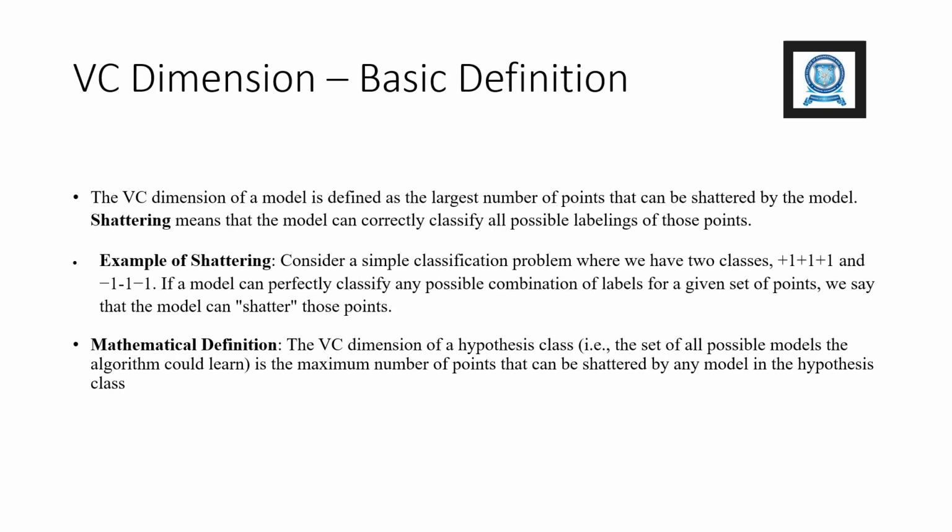The basic definition of VC dimension. The VC dimension of a model is defined as the largest number of points that can be shattered by the model. Shattering means the model can correctly classify all possible labelings of those points. Example of shattering: consider a simple classification problem where we have two classes, plus 1 and minus 1. If a model can perfectly classify any possible combinations of labels for a given set of points, we say that the model can shatter those points.